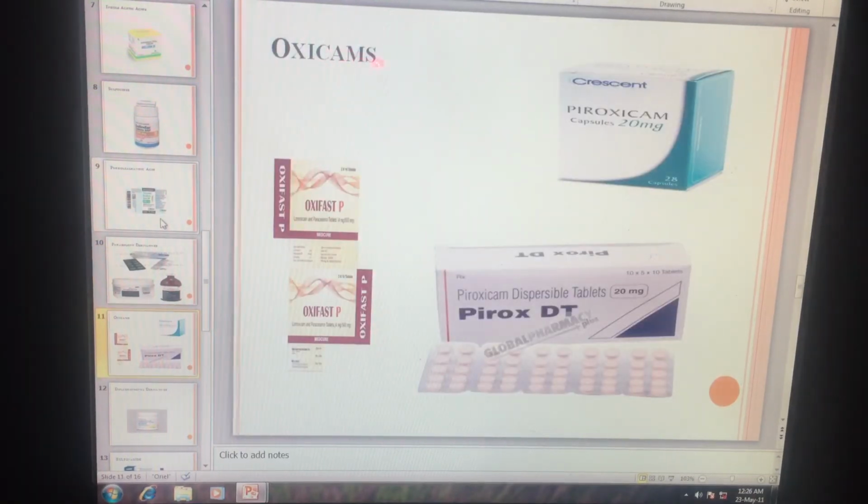Next is oxicam derivatives, so it includes piroxicam 20 mg. Piroxicam is also available in injectable form. This also includes dispersible tablets and capsule form. This is also in combination form, piroxicam plus paracetamol.